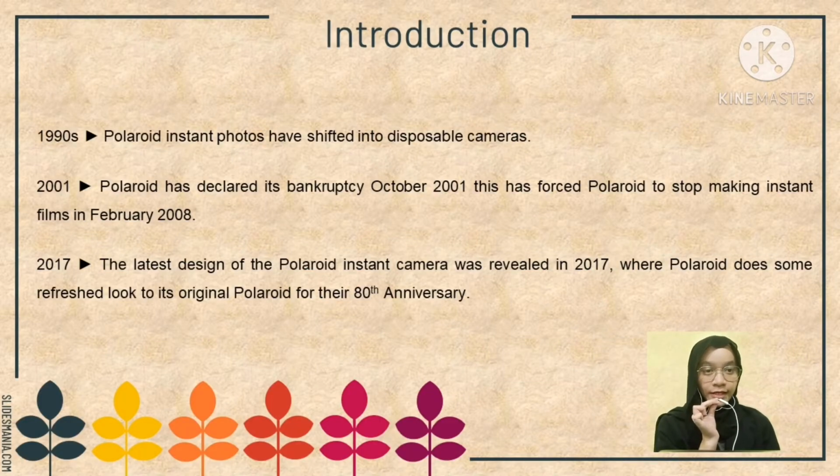In 1990, Polaroid instant photo shifted into disposable cameras. Polaroid declared bankruptcy in October 2001, and this forced Polaroid to stop making instant film in February 2008. This is because Polaroid had been in so much debt since 1988, when it implemented an ESOP and issued preference shares in order to prevent Shamrock Holdings from taking over the company. The latest design of the Polaroid instant camera was revealed in 2017, where Polaroid gave a refreshed look to its original camera for their 80th anniversary.